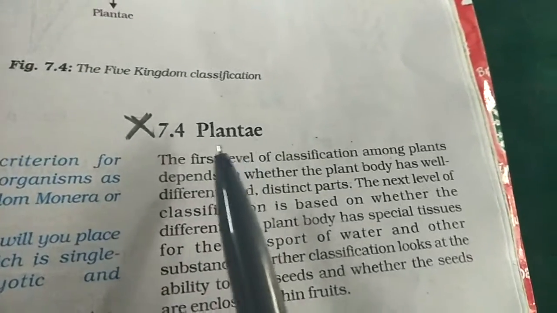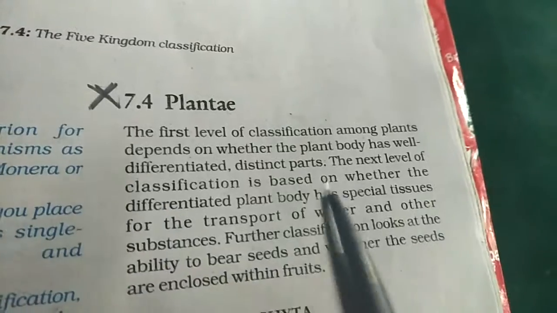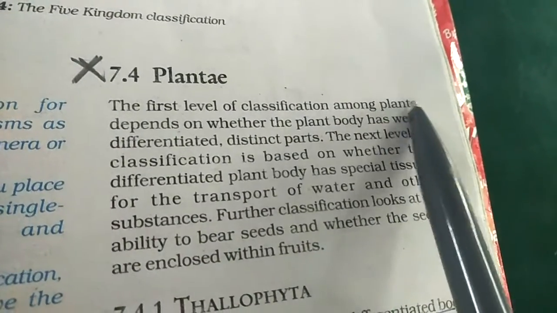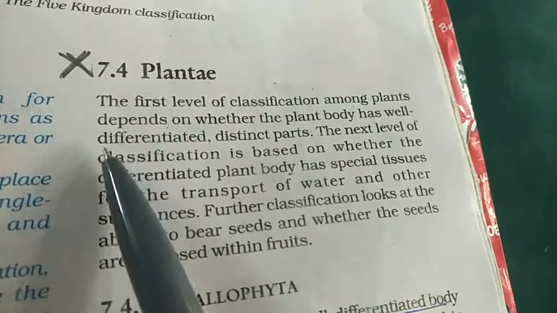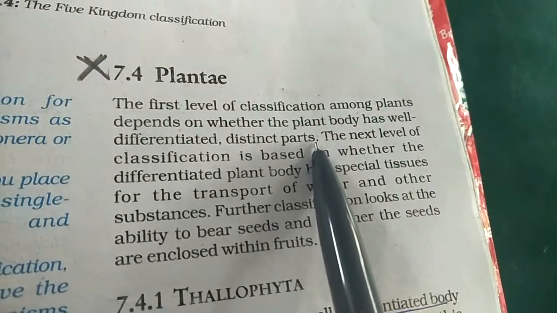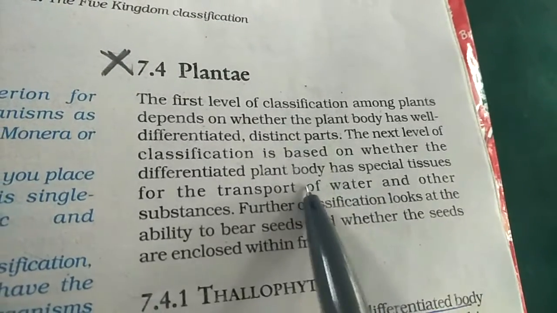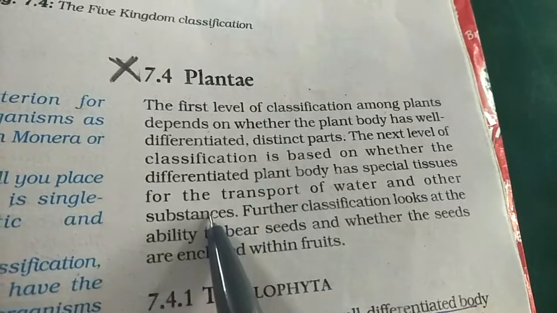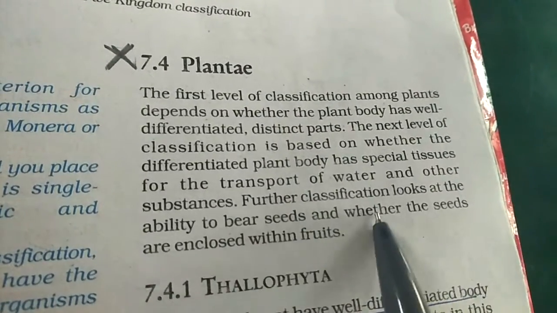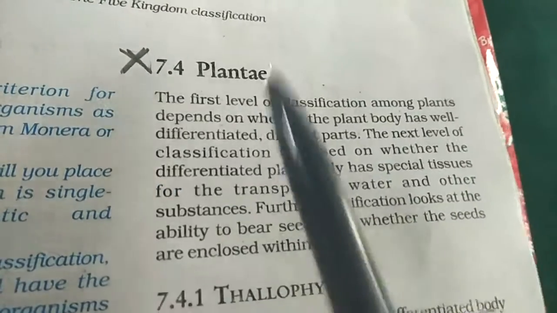Students will go to the next plant group, that is Plantae. Now in the Plantae group, that is what we know as plants. They have well differentiated plant parts, that is stem, root and leaves. They have special tissues for transportation of water and other substances. They have the ability to bear seeds, but seeds may be enclosed within the fruits or outside. So let us study this Plantae.